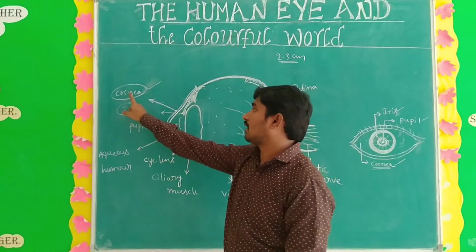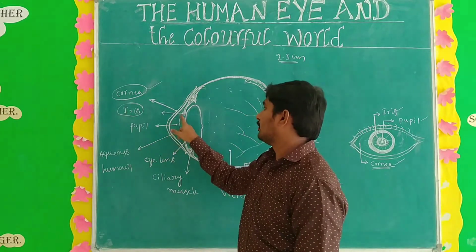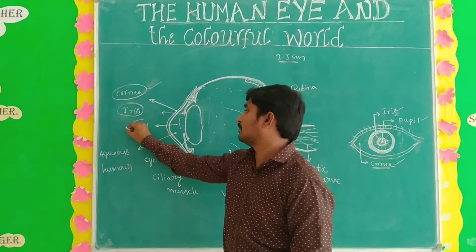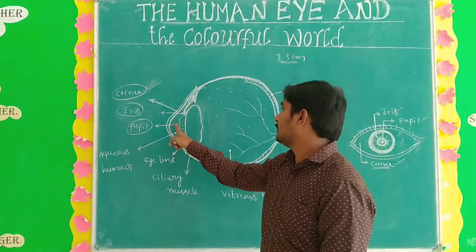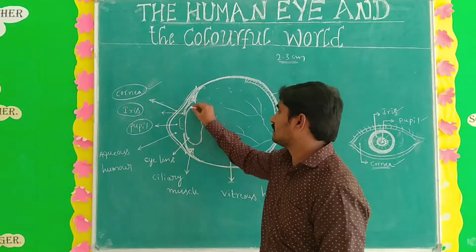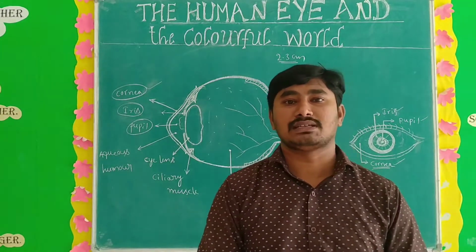These are the three important parts. What are the three parts? Cornea, iris and pupil. Okay, these three parts are over. Next, behind the pupil, a double convex lens is there. What type of lens? This one, a double convex lens is there.